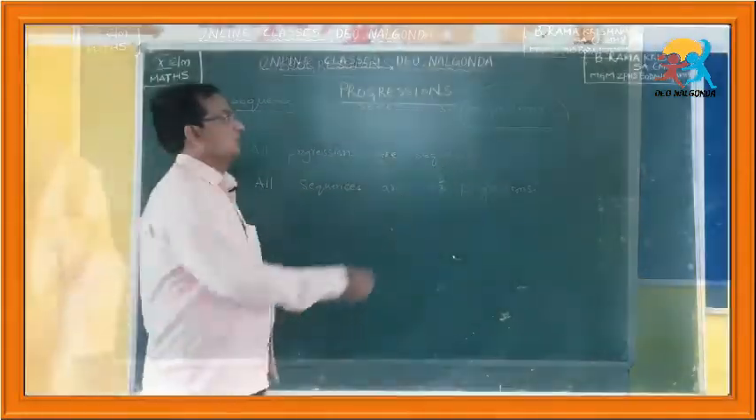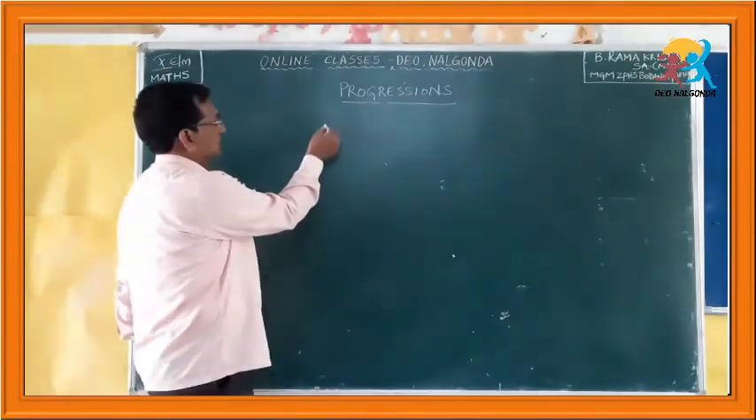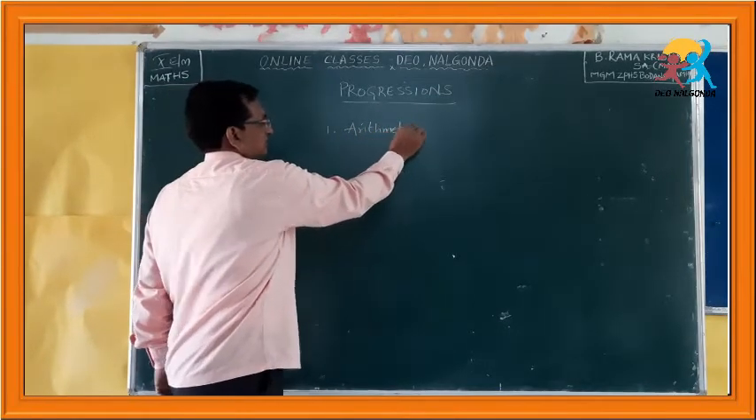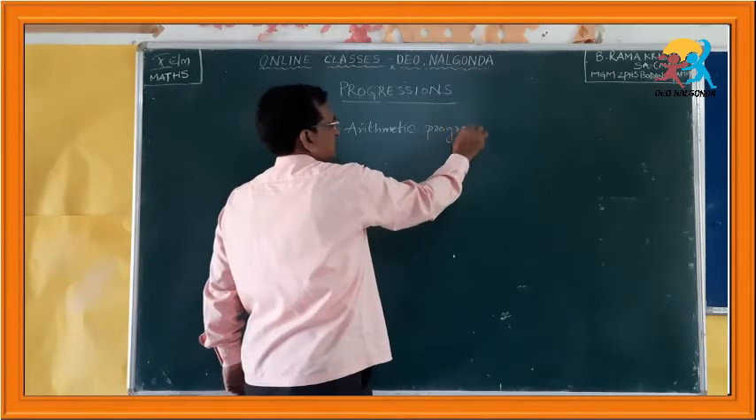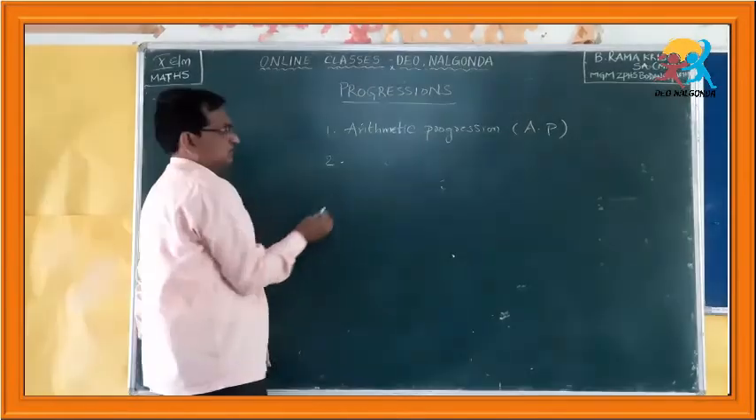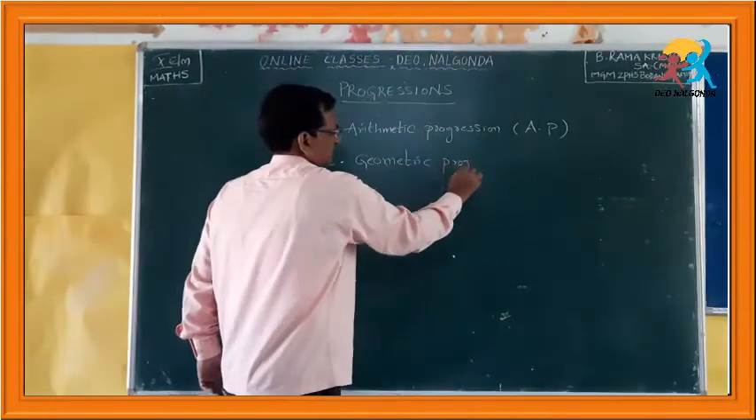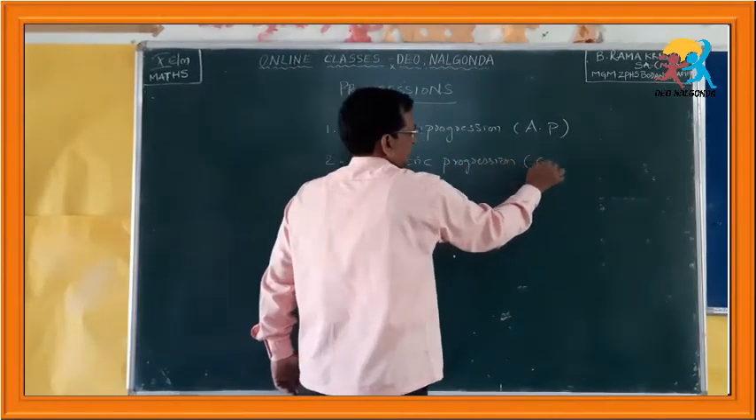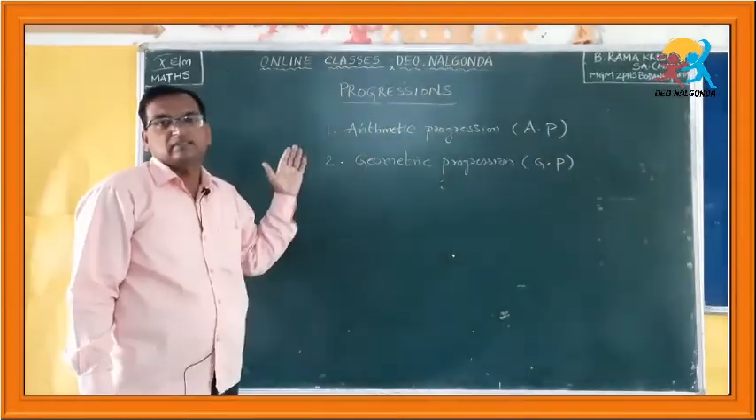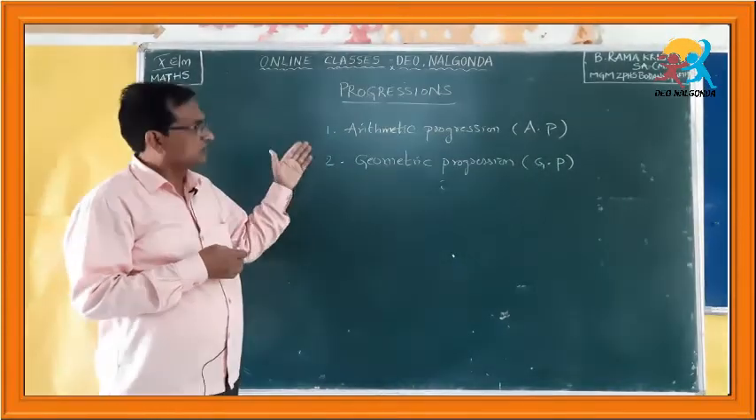Okay. Coming to progressions, in our 10th class syllabus only two types of progressions are discussed. One is arithmetic progression, called AP in short form. The second one is geometric progression, called GP in short. Now let us discuss in detail these two progressions in this session.